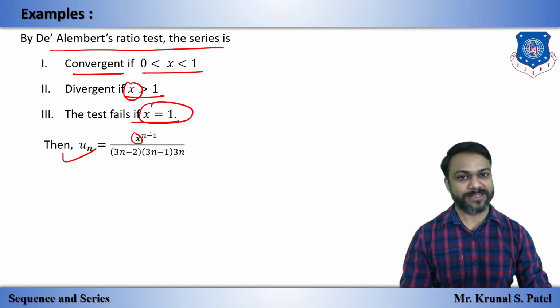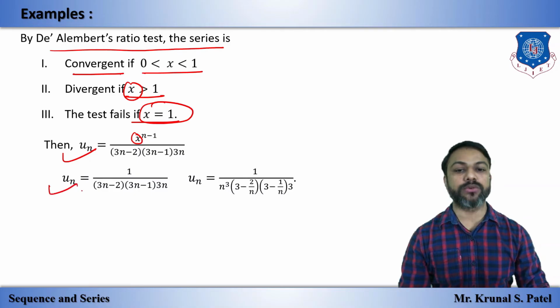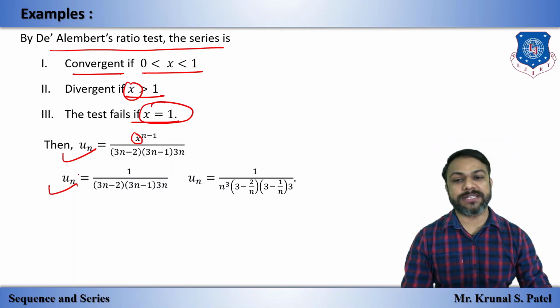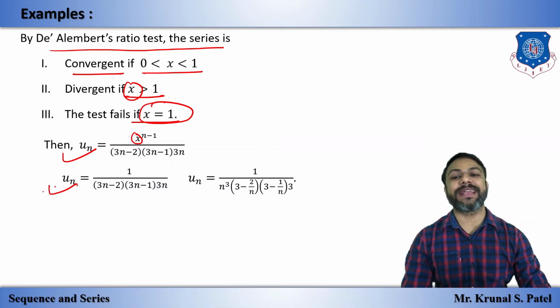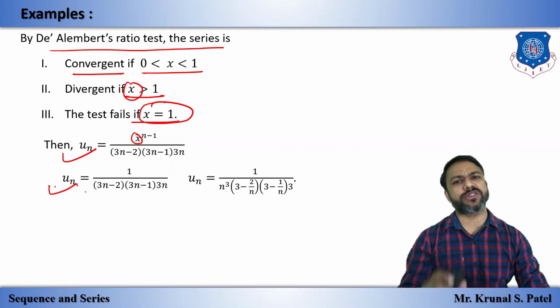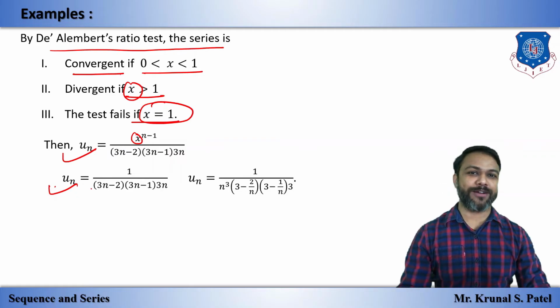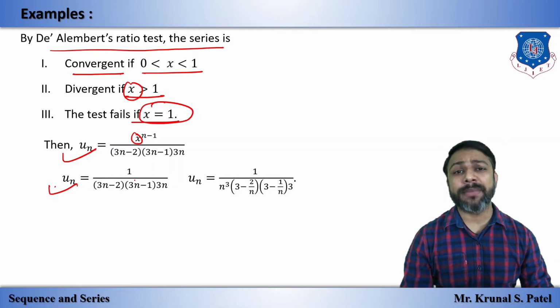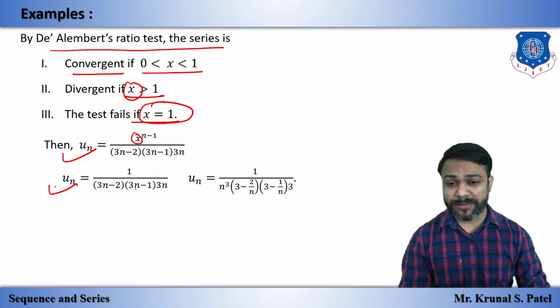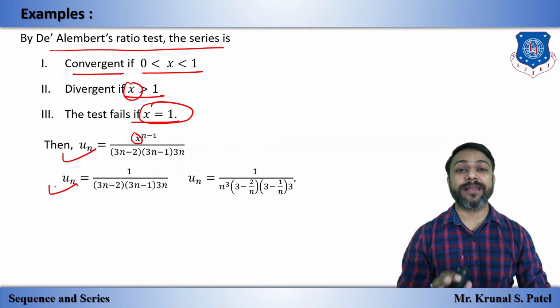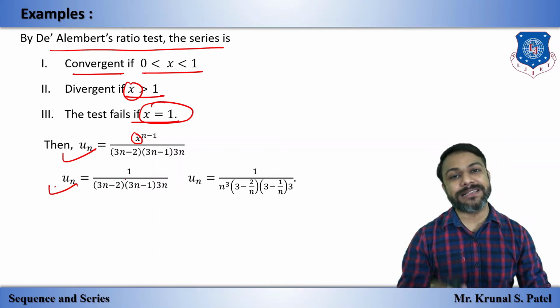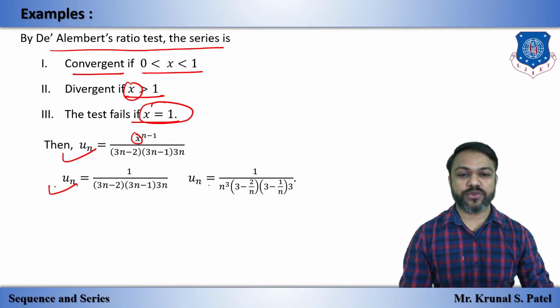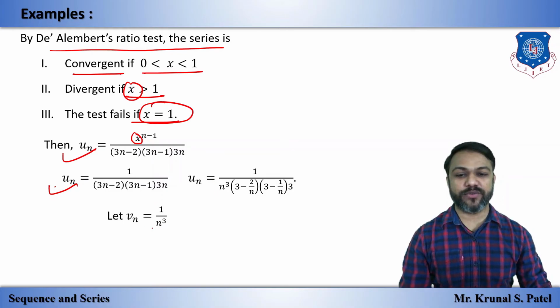So 1 raised to anything is 1. So we have un as this. Now we can apply the comparison test here. As I told you, you have to remember all these tests. Why am I applying the comparison test? Because I can take the maximum n common from the denominator, so I can get Vn easily. That's why we have Vn equal to 1 by n cube: n from here, n from here, n from here, this n cube.